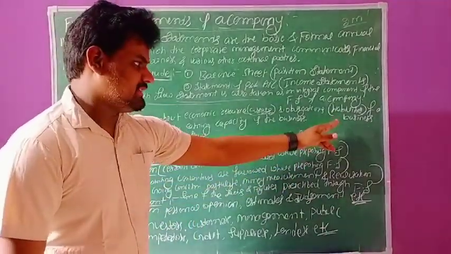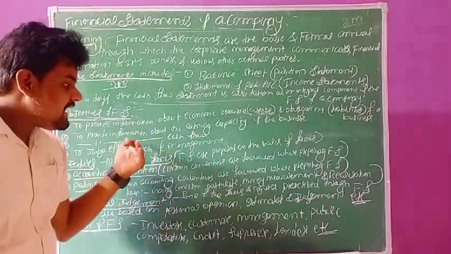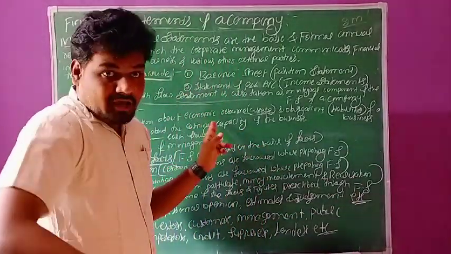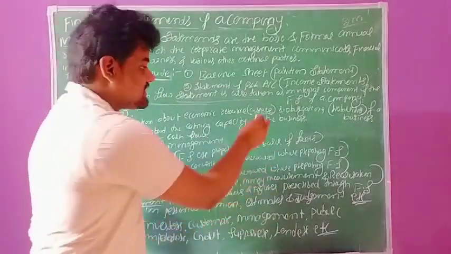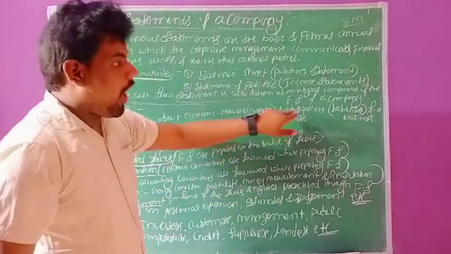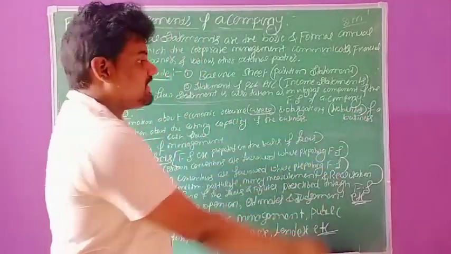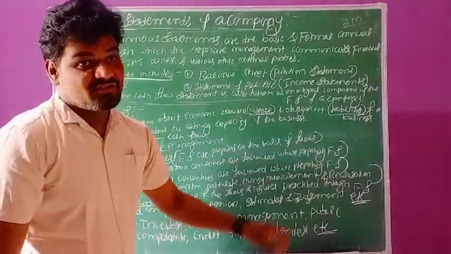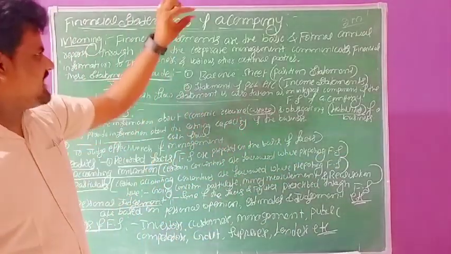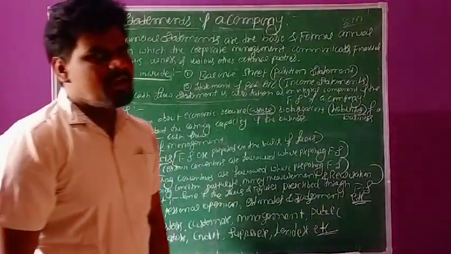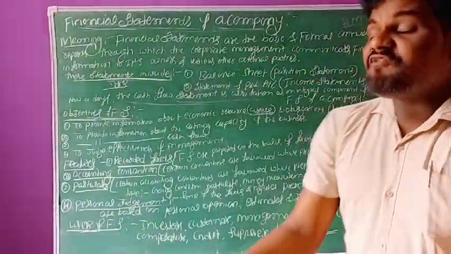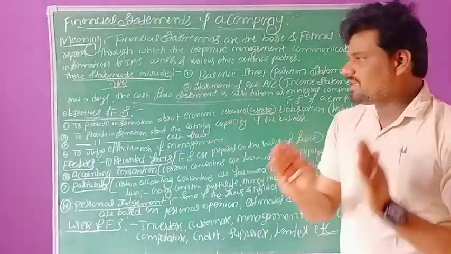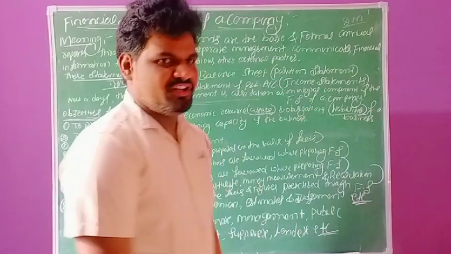Economic resource means assets and obligations of the business means liabilities of the business. This is the first objective of preparation of financial statements of a company: to provide information about economic resource and obligations of the business organization.